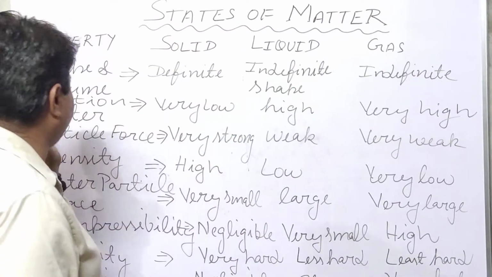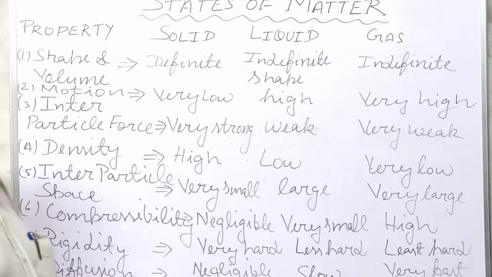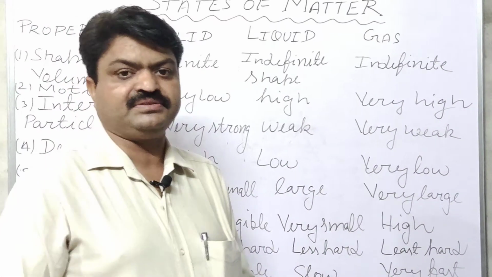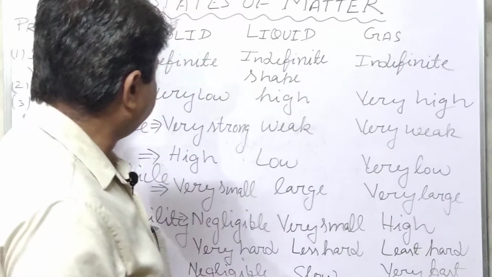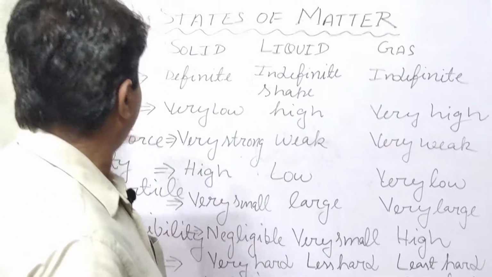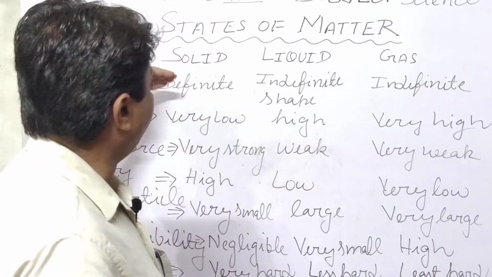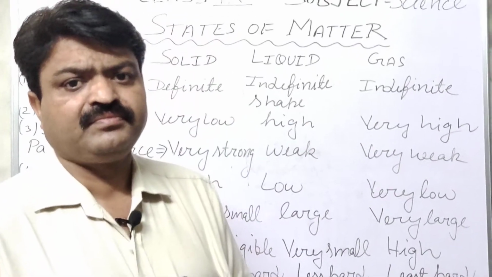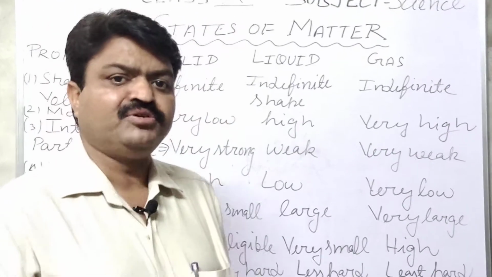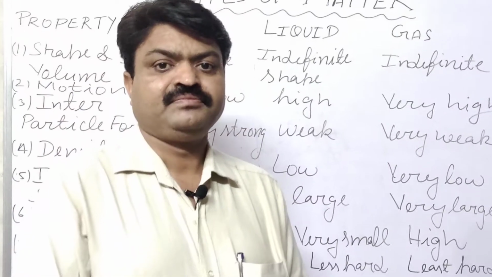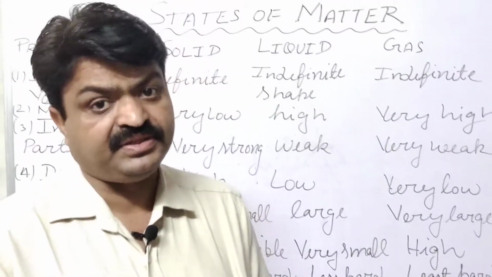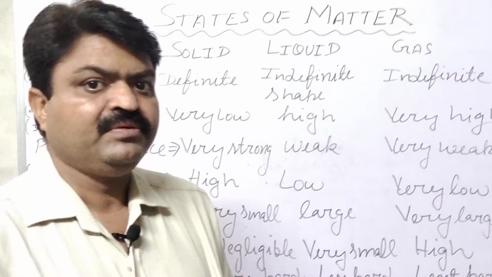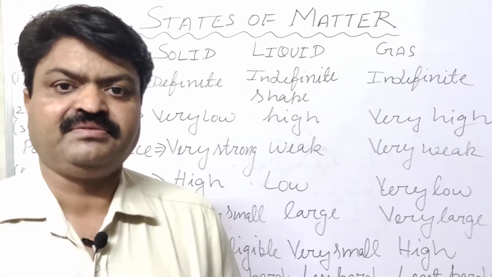Now we come to the next property, motion of the molecules or particles. Solid state particles do not show motion, or their motion is very low, student. They only move if we strike them, beat them or heat them, then their particles start to vibrate.